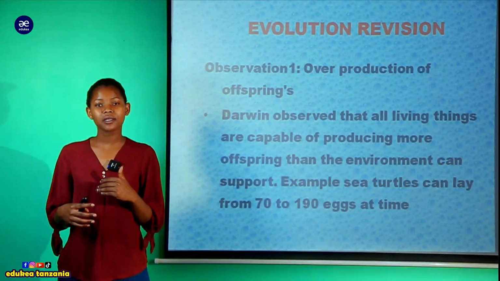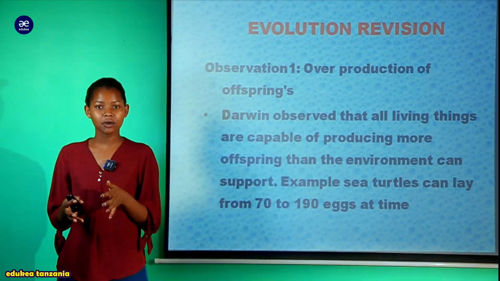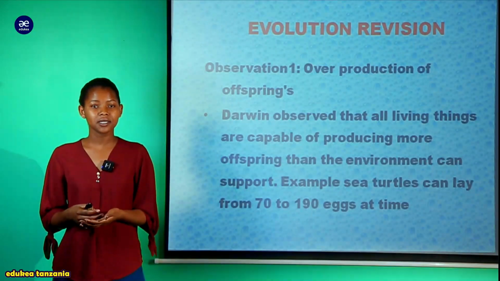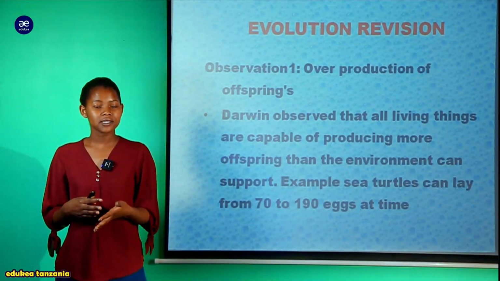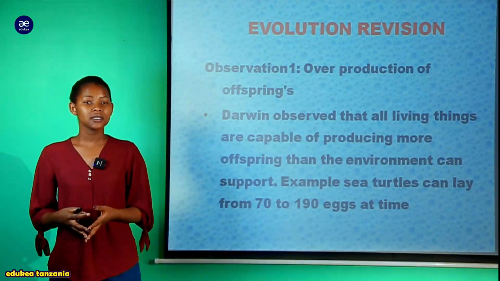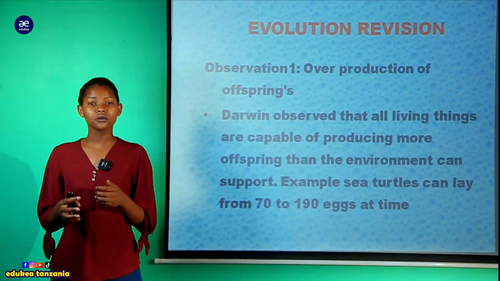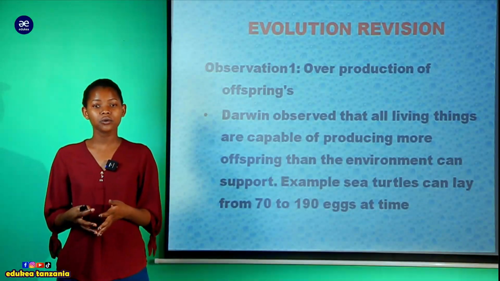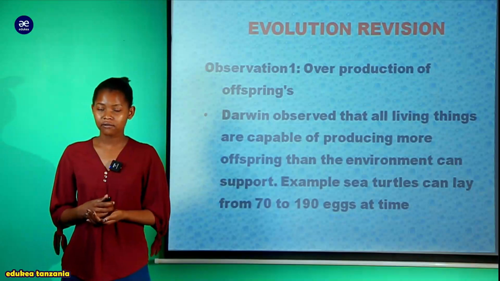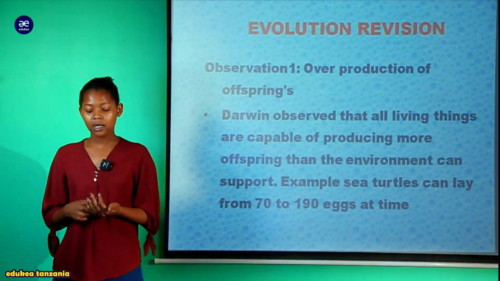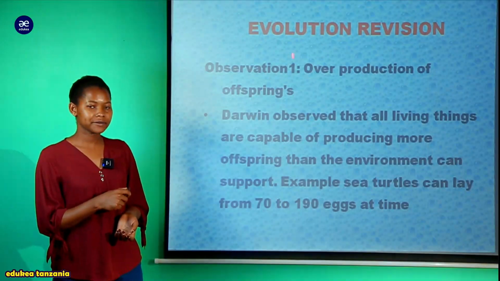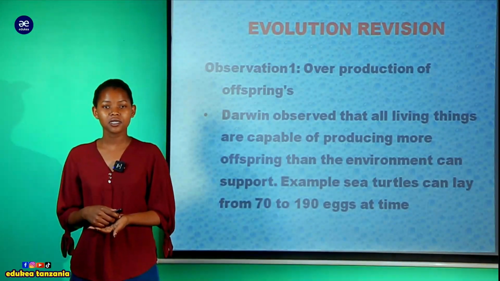Take an example kwamba that turtle atabidi atage labda kwa wiki moja. Kila siku atage mayai 70 ama 190. Ufanye hesabu hapo utakuta kwamba ni lots of eggs ambazo zitakuwa laid, and then after zikija kuwa hatched, it means that lots of offspring will be there at the environment, and they will exceed the carrying capacity of the environment. So I hope you understand about the first observation, which is all about overproduction of the offspring. This is according to Darwin, my dear student.